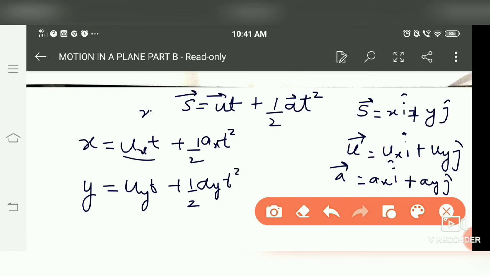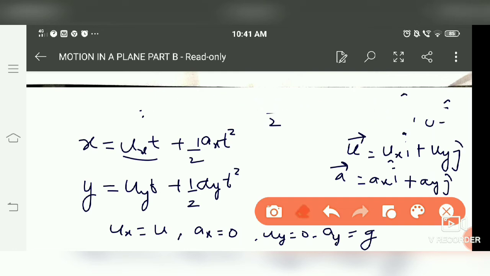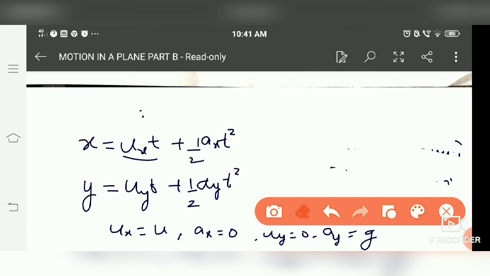Here ux is u, but ax is 0, uy is 0, but ay is g. So by substituting the values here one by one, we will get x is equal to ut plus 0, that is equal to ut.